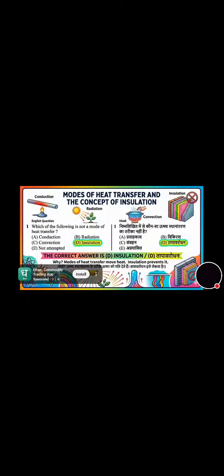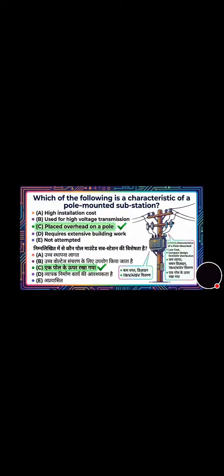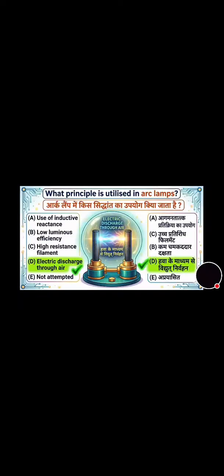Which of the following is not a mode of heat transfer? And option D is the correct answer, that is insulation. Now let's move towards the next question. Question number 2. Which of the following is a characteristic of a pole mounted substation? And its correct answer is option C, that is placed overhead on a pole. Now move towards the next question.